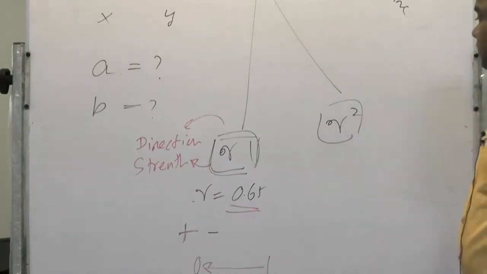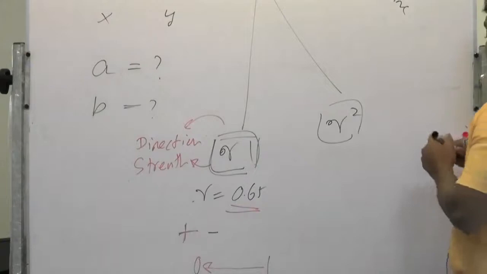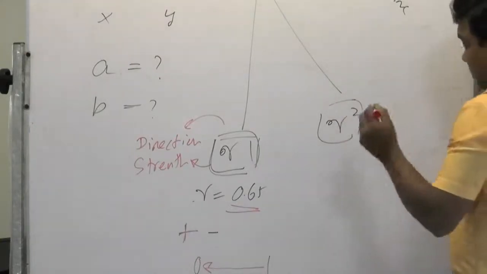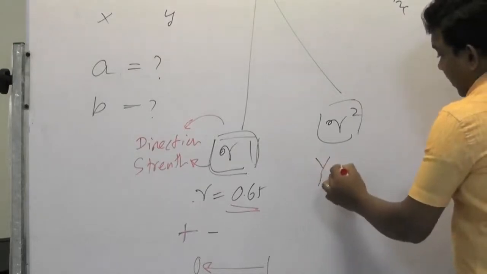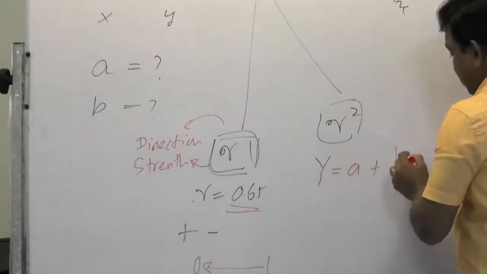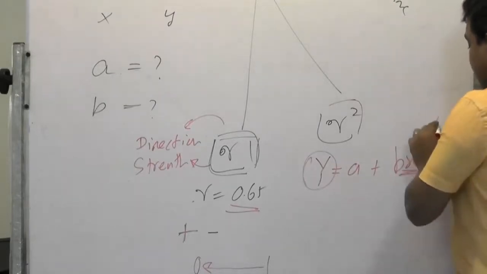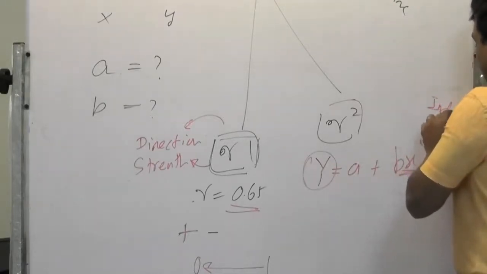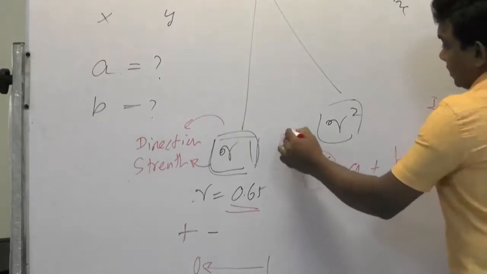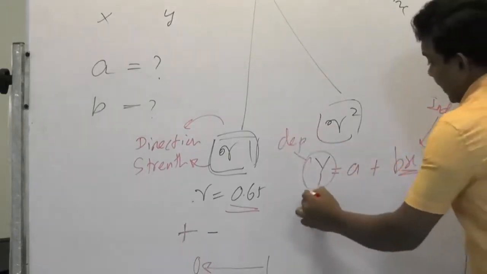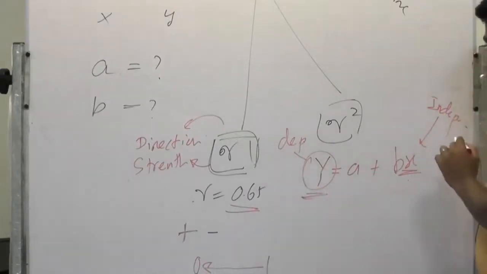What does it tell you? Now the formula is y = a + bx. That means you are going to calculate y using x. This is the independent variable, and this is the dependent variable. Now we are going to determine the dependent variable using the independent variable.